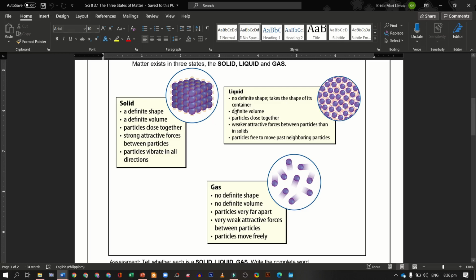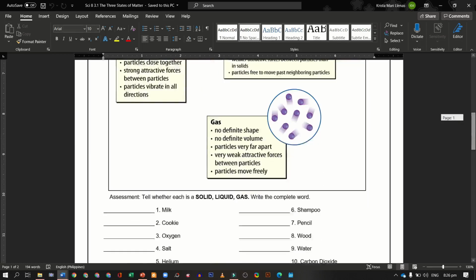And for liquid, they do not have a definite shape and they take the shape of their container. Like for example, water has no definite shape. It only takes the shape of its container. But it has a definite volume. The particles are also close with each other but not as much as solids. And there are weaker attractive forces between particles than in solids. Particles are free to move past neighboring particles.